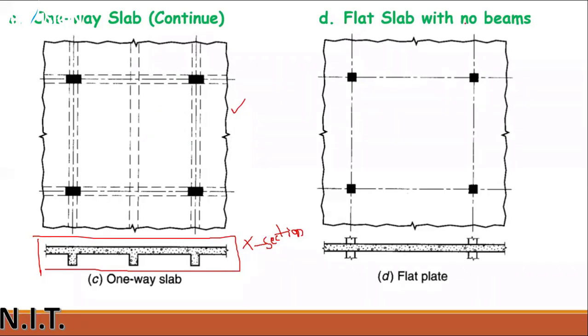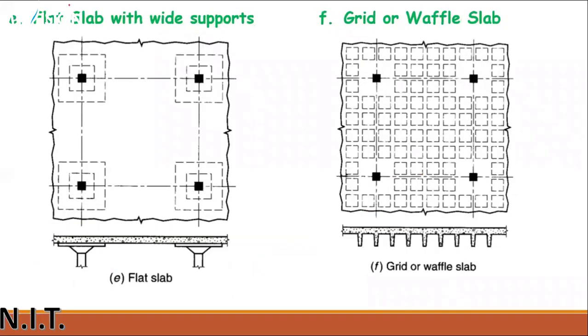This is the plan of a flat slab with no beams. You can see there are no beams available. The slab is directly supported by the columns. There is no support of beam available. You cannot find any beam over here. And this is the flat slab with wide supports. You can see the supports are quite wide.